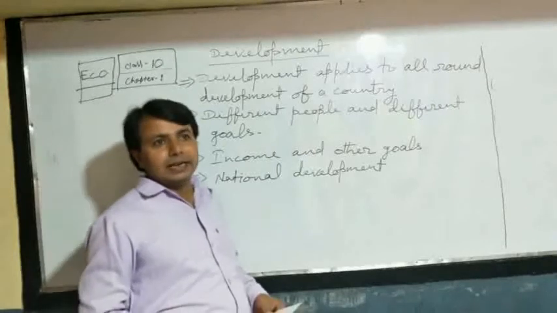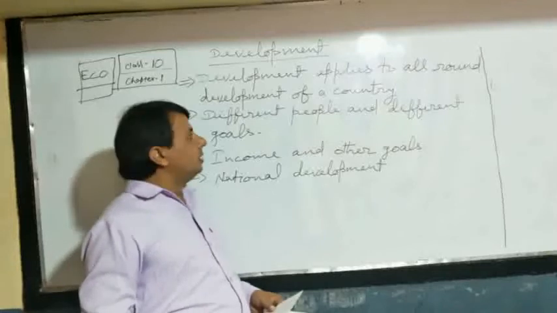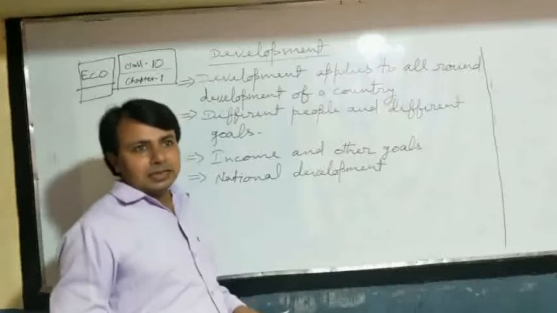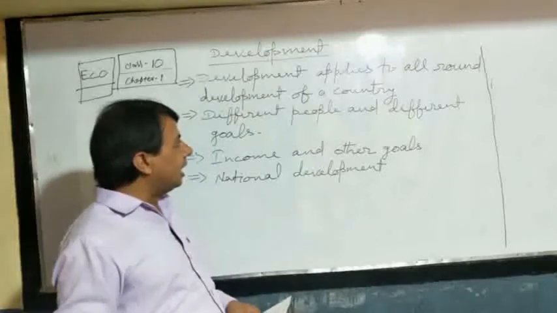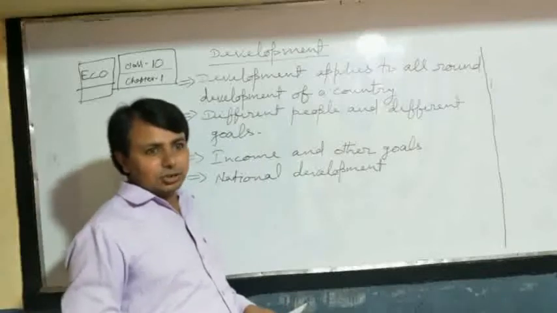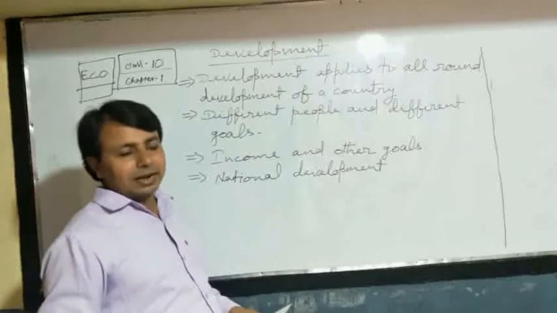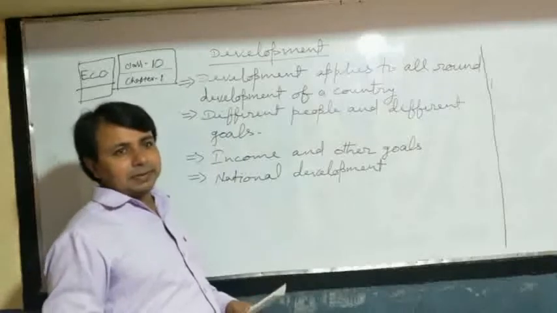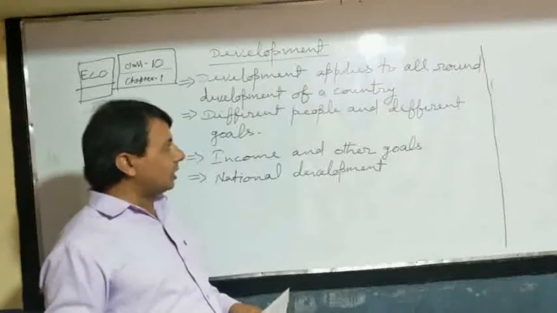So, in addition to GDP, we also look at the development of the educational system in the country, health facilities in the country, and many other criteria like net attendance ratio, infant mortality rate, which is related to the health status, and life expectancy, that is the living standard of the people in a particular country.